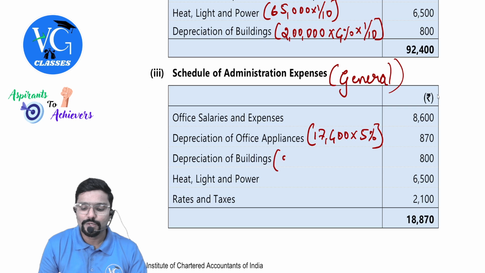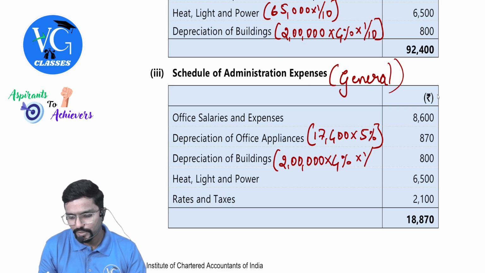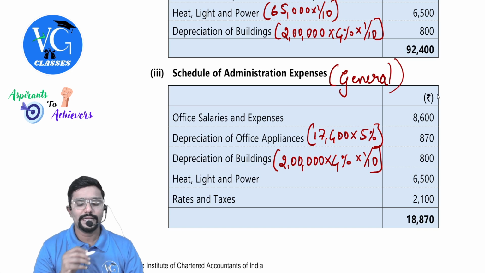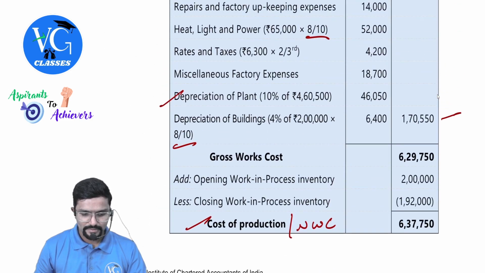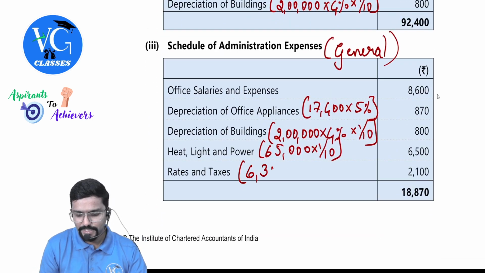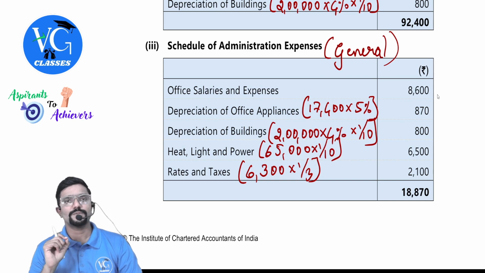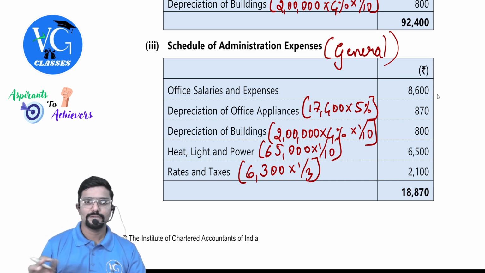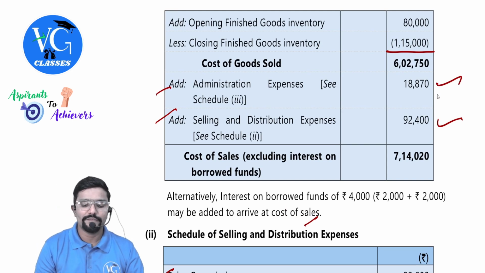Depreciation on building. Show the value. 2 lakh into 4% into 1 by 10. 800. Heat, light and power 65,000 into 1 by 10. Rates and taxes 6,300. 6,300 into 1 by 3 into 1 by 3, which comes to 2,100. So this is our total administrative expenses, guys. Bring it to the main calculation. We got cost of sales.